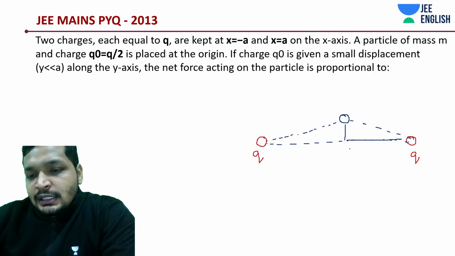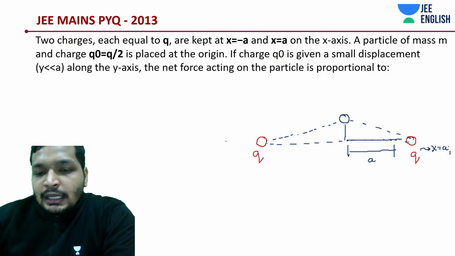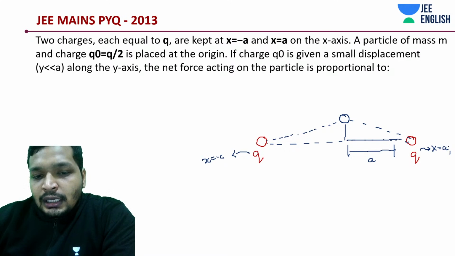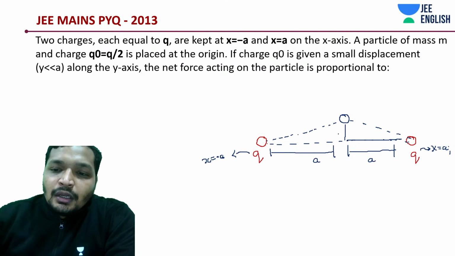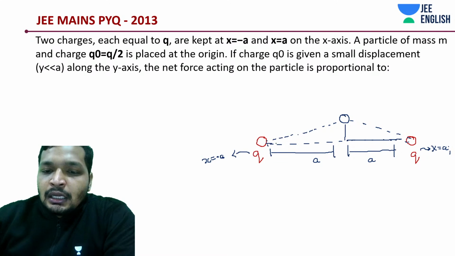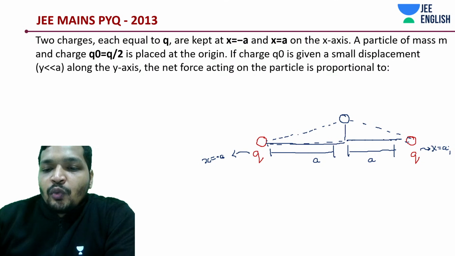How much is this distance? One of the charges is placed at x equal to A, and the other charge is placed at x equal to minus A. So the perpendicular distance, how much is this? This is B.